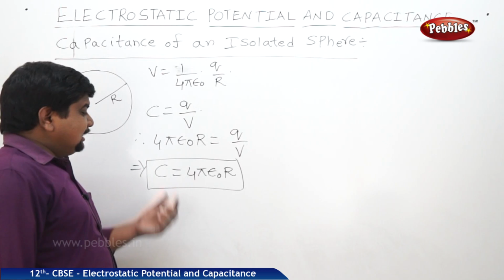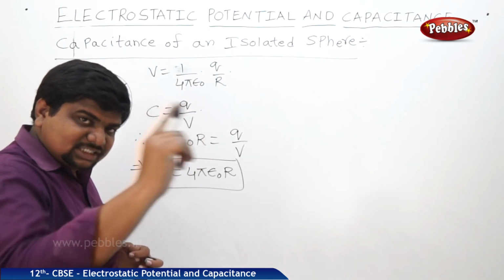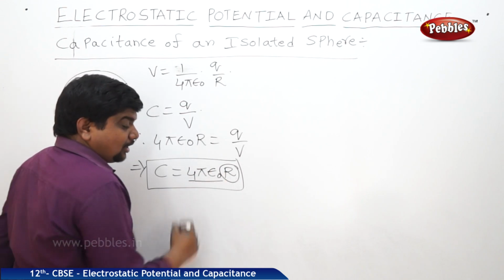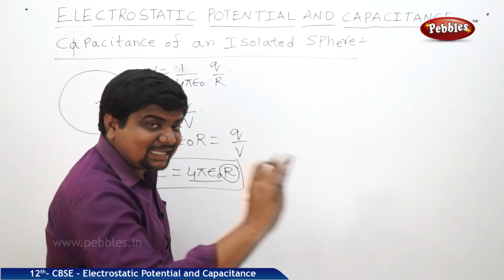That means capacitance of an isolated sphere is R times the 4 pi epsilon naught. What is this R? Radius.